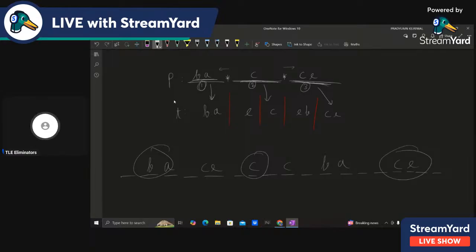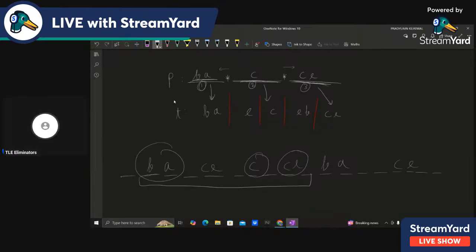And let's say there is some CE here as well. So this is one possible answer. Another possible answer is BA, C, and CE. So this is also one possible answer. And what do I mean by possible answer? You can actually just report this substring right here,